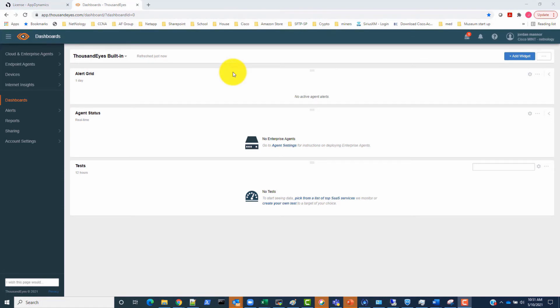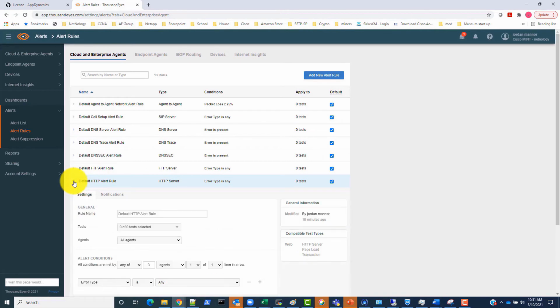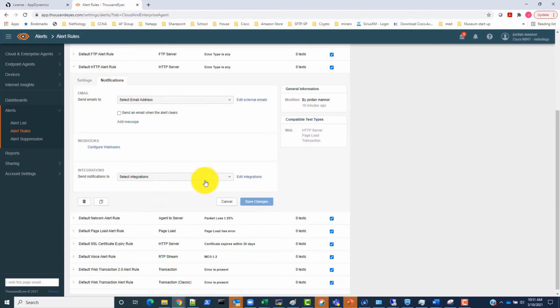After logging into the ThousandEyes dashboard, we need to browse to the Alerts section on the left-hand side and click on Alert Rules. From the Alert Rules page, we can navigate to one of any of the rule types. For this integration, we are going to use the default HTTP alert rule and open it. We need to navigate to the Notifications tab of the rule. Here at the bottom, we can see the Integrations section. Next to the drop-down box is the Edit Integrations icon. We need to click on that.